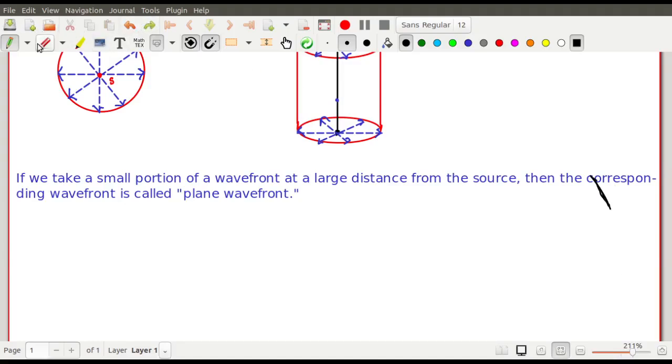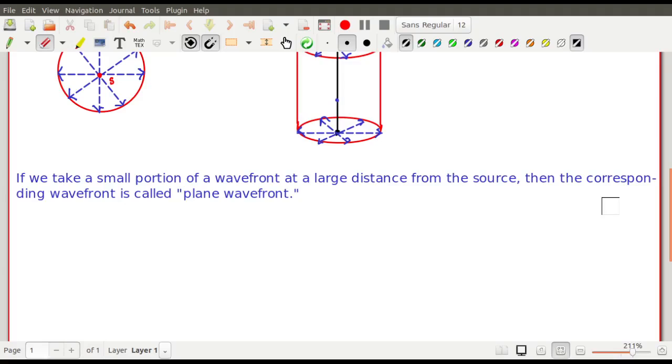Okay, that is fine. So let me remove this. Right. So by this time you have developed a concept of the spherical wavefronts, the cylindrical wavefronts, and also the plane wavefronts. Now I will go into the Huygens principle. So what is the Huygens principle? Let us try to understand from here.